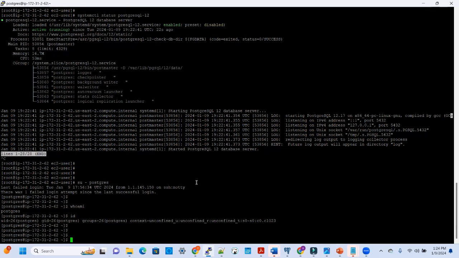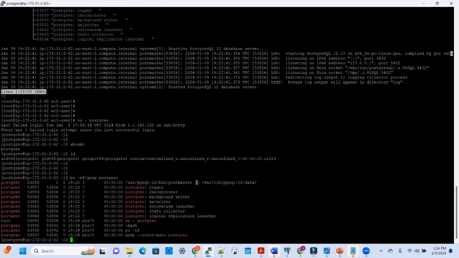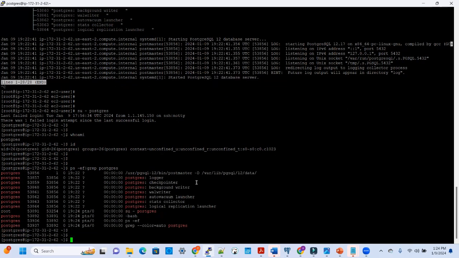Another way to check if Postgres is up and running on your system is by using the ps -ef | grep command, right? We can check for postgres, and it will tell us that, oh, Postgres is running. One way to do that is by identifying the postmaster background process, which is the background process that kicks off all other background processes.